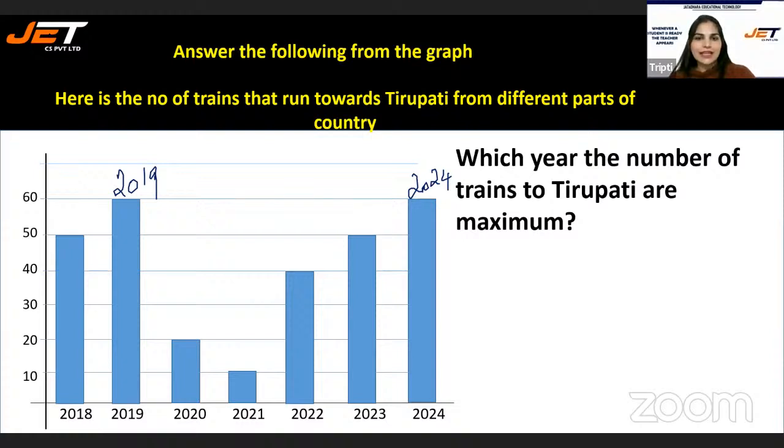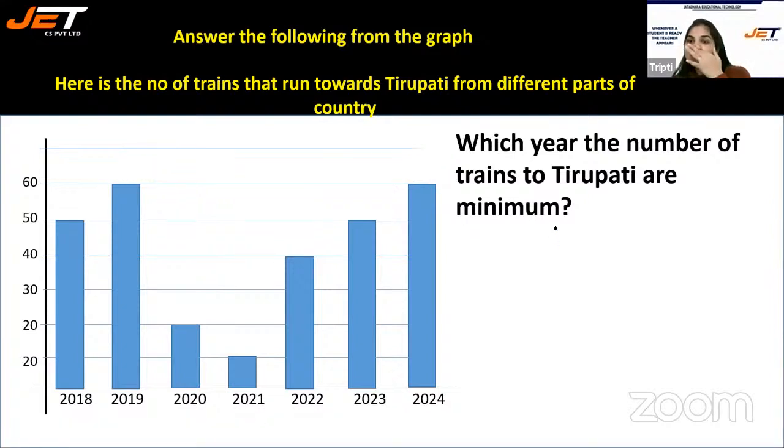Next question, and actually the last question. But here we are going to discuss a few things after that. Next is which year the number of trains to Tirupati are minimum. Minimum, you can call it as least also.